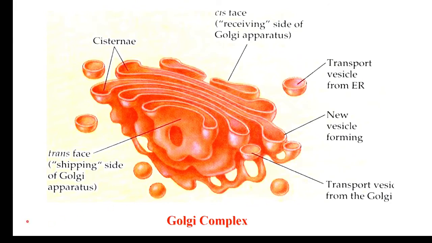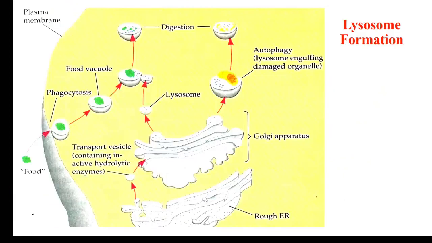You can see here, these are the cisternae of the Golgi complex. Now you can see these are the cisternae. So this cisternae is continued, and it is like this. It is a three-dimensional structure, a membrane bound structure. Now coming to the formation of the lysosomes. This is the way of formation of the lysosomes.